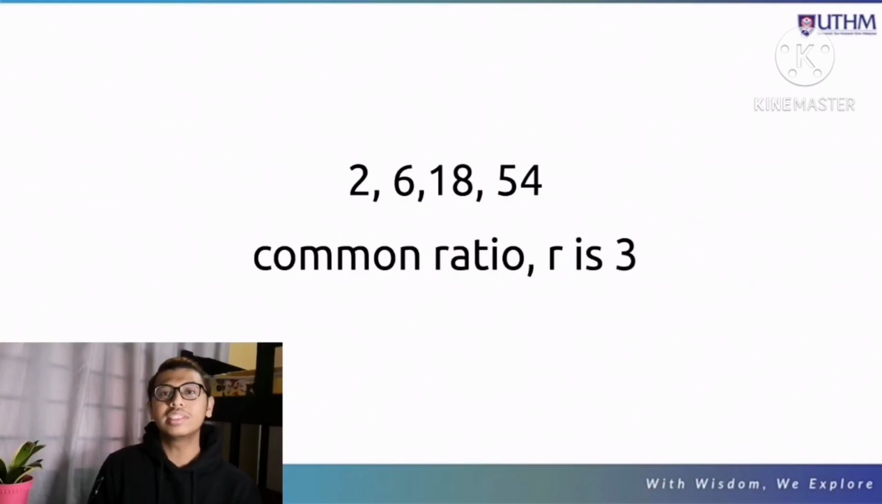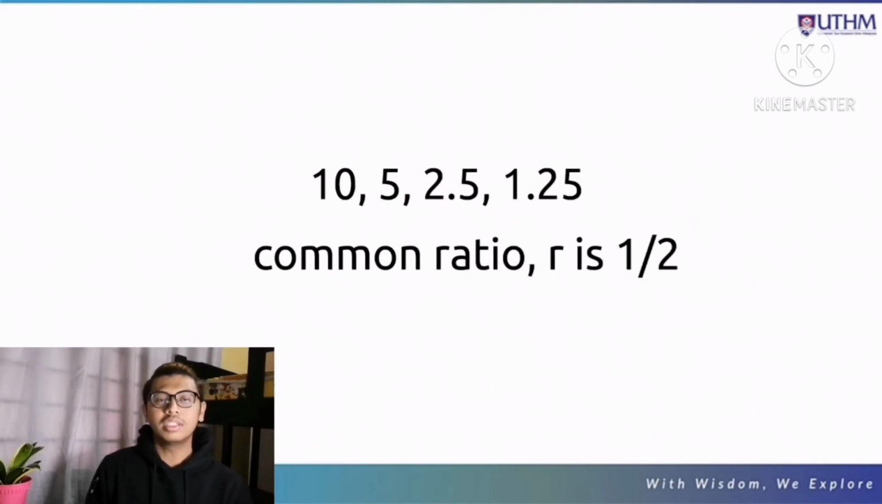For example, the sequence 2, 6, 18 and 54 is a geometric progression with common ratio 3. 2 times 3 is 6, 6 times 3 is 18, and 18 times 3 is 54, and so on. They all share the same common ratio, which is the number 3 itself. Similarly, 10, 5, 2.5 and 1.25 is also a geometric sequence with common ratio of a half: 10 times a half is 5, and 5 times a half is 2.5, and so on.